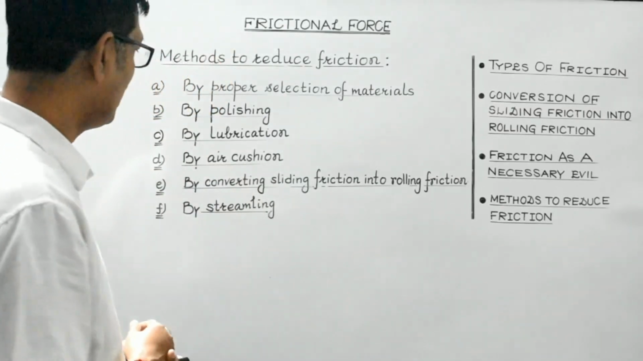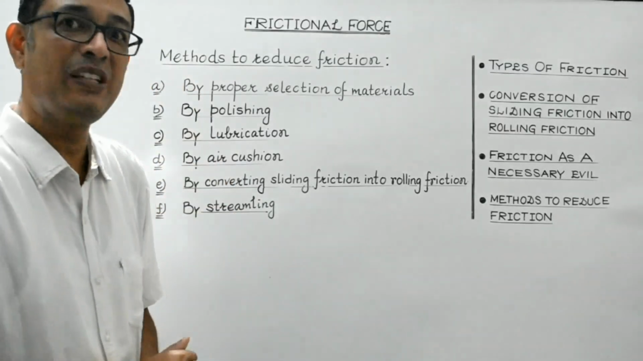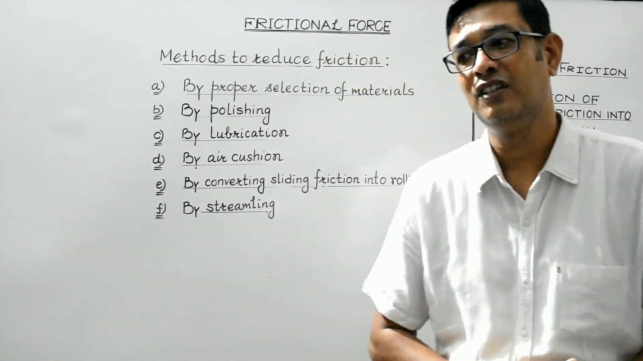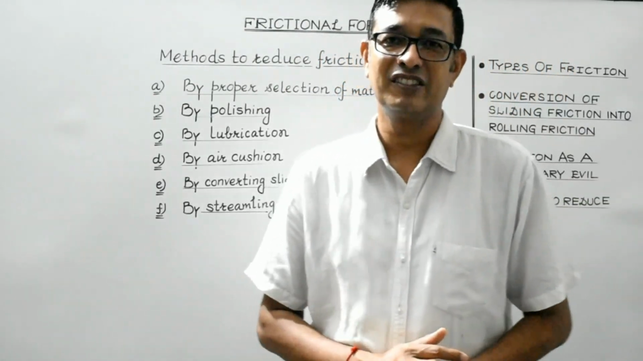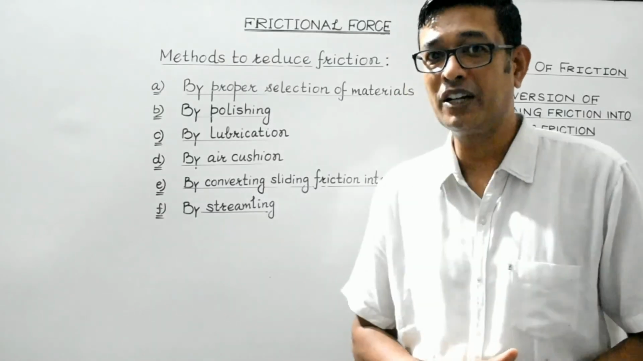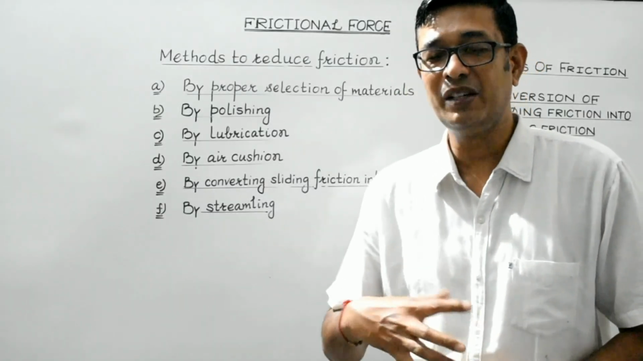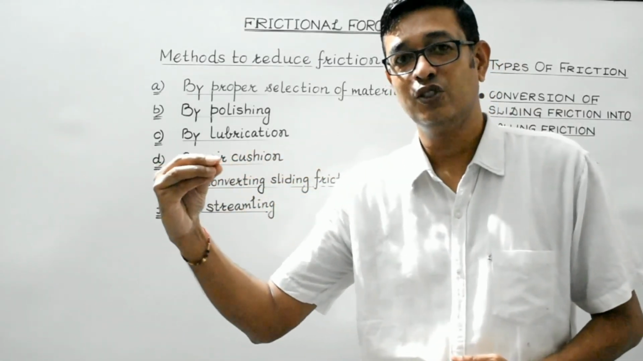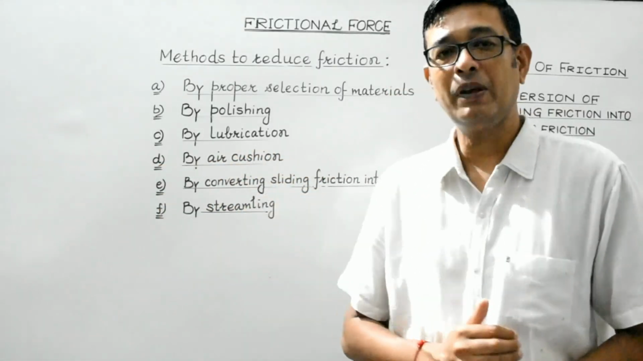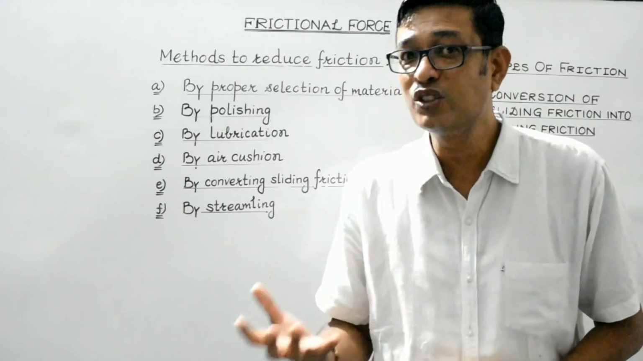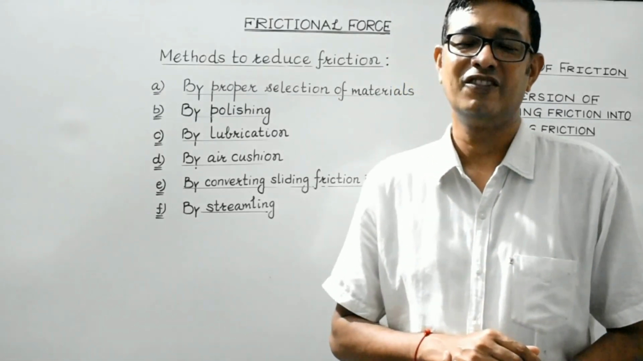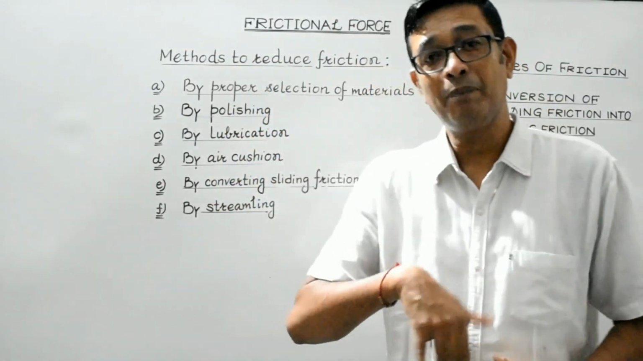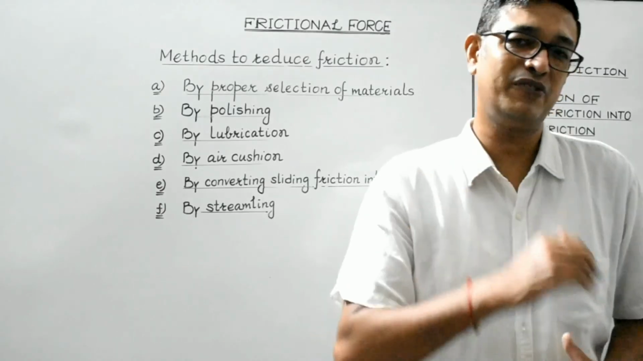Right? And last but not the least, by streamlining. Students, you must have observed the shape of high-speed vehicles like jet aeroplanes or bullet trains. Their shapes are streamlined. In the front, it is quite sharp, isn't it? So that's streamlined. This typical shape is used so as to reduce the fluid friction, right? So these are some of the methods which we have discussed that are applicable to reduce friction.